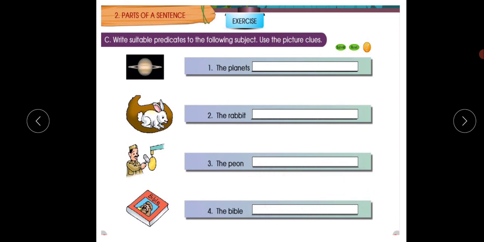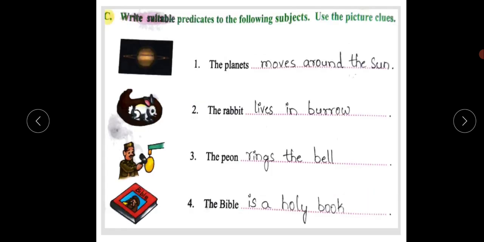Okay. Look here, I have done for you. The planets move around the sun. All the planets revolve around the sun, right? The rabbit lives in the burrow. Where is the rabbit living?